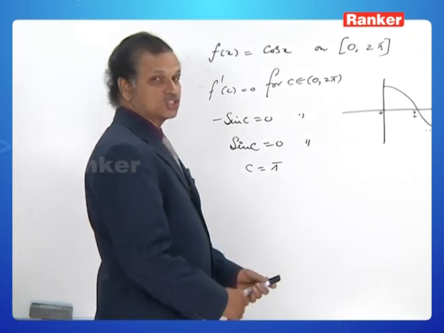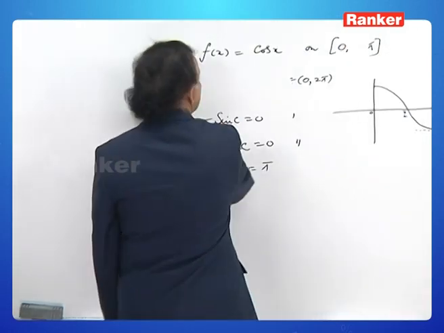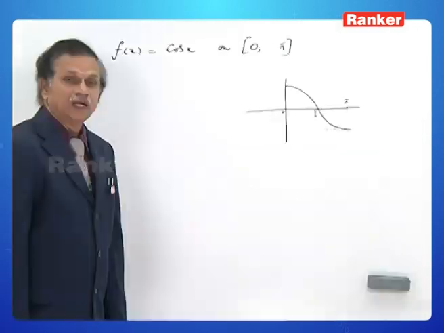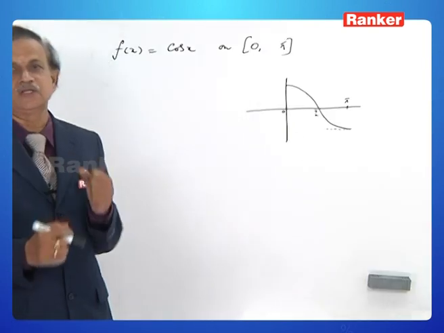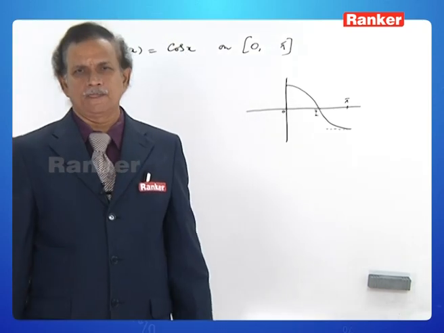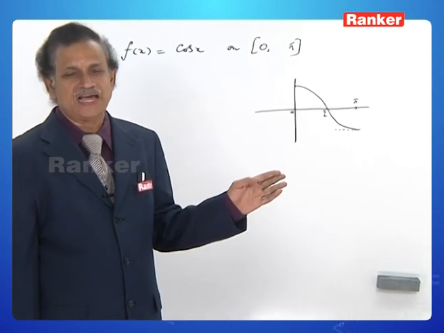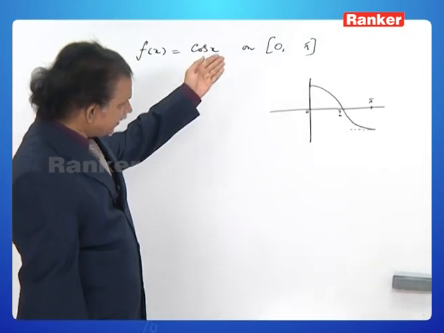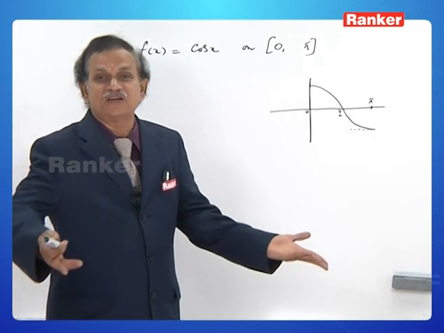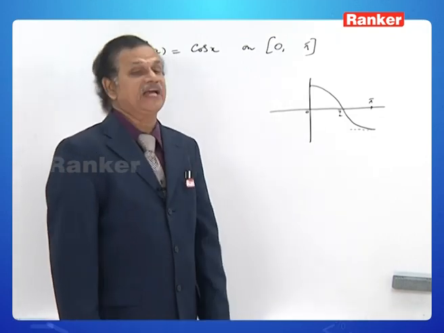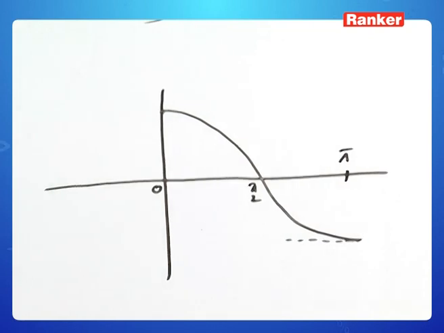Moreover, if I change the function from 0 to pi, can you apply Rolle's mean value theorem? If I change the domain of the function to 0 to pi only, look at the graph. Is it possible to draw a tangent parallel to x-axis? At 0, it is at 1. At pi, it is at minus 1. Where can you draw the tangent parallel to x-axis? It can easily be understood that it is not possible to have such a tangent parallel to x-axis.